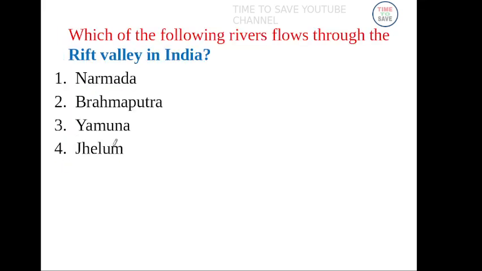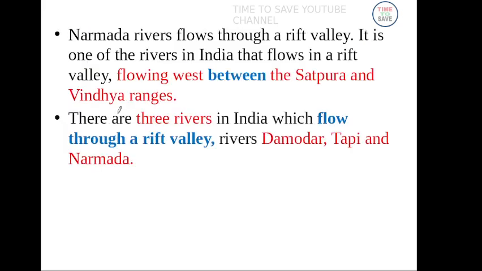Next question. Which of the following rivers flows through the Rift Valley in India? This question is very important. Answer, Narmada river. There are 3 rivers in India which flow through the Rift Valley. That is Damodar river, Tapi river and Narmada river. Tapi river, or Tapti river, both are the same. These 3 rivers flow through the Rift Valley of India.